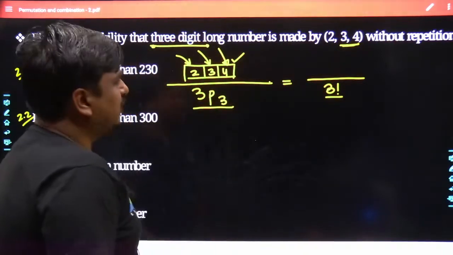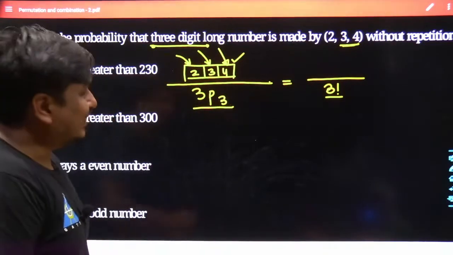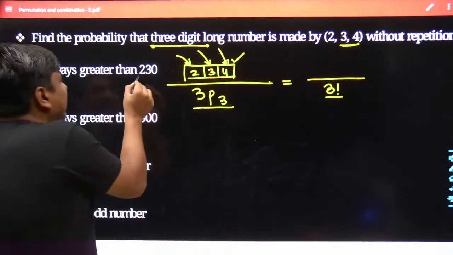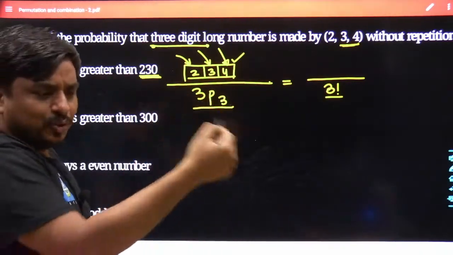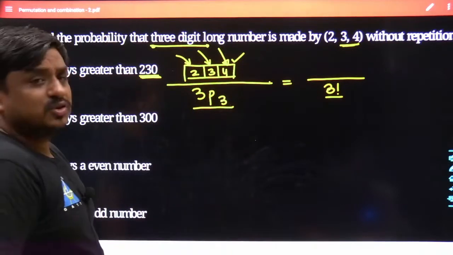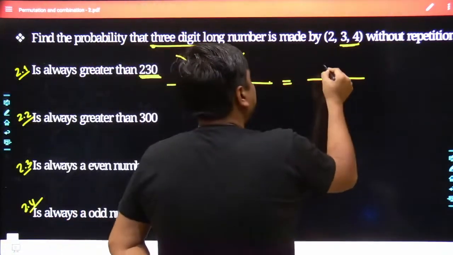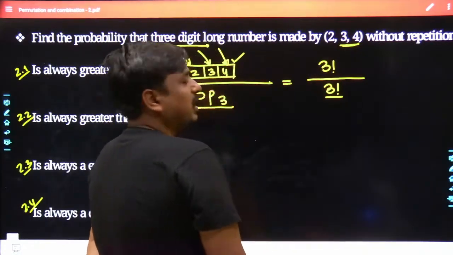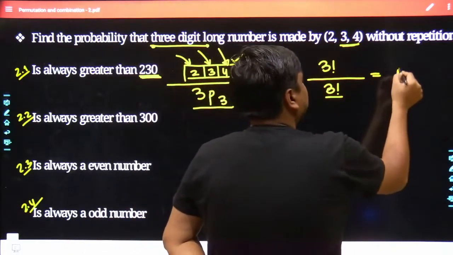So you can see the least number which can be fabricated with the use of 2, 3 and 4 is 234, which is greater than 230. So obviously all of the remaining numbers which would be created would definitely be greater than 230. So how many numbers are your favorable conditions? Obviously that's going to be 3 factorial, and put together it's going to be a certain event.